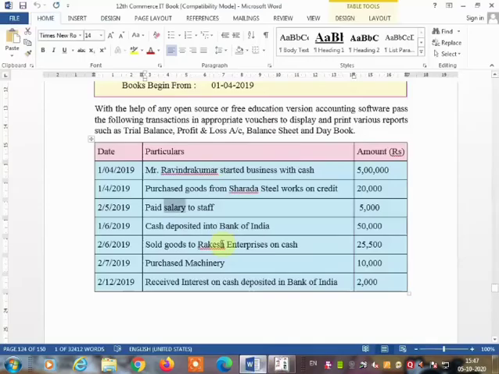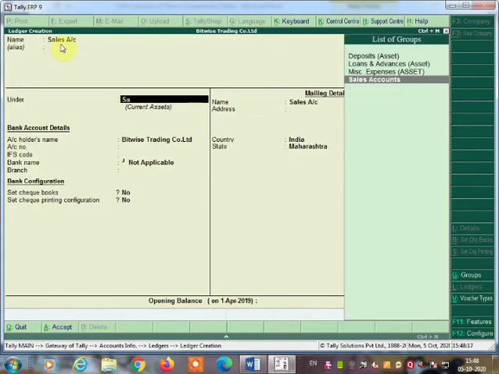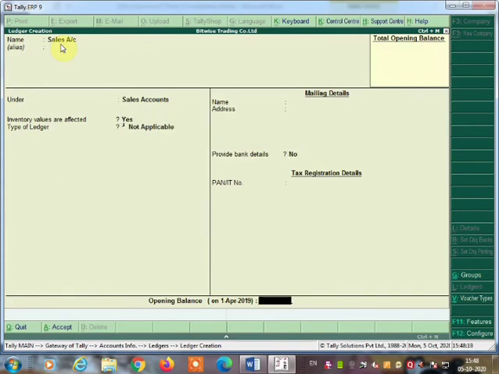Next one is given, that is sold goods to Rakesh Enterprises on cash. On cash it is, so cash account debit to sales account. So cash account is also there by default, so we are just going to create a sales account. Sales account under sales account.